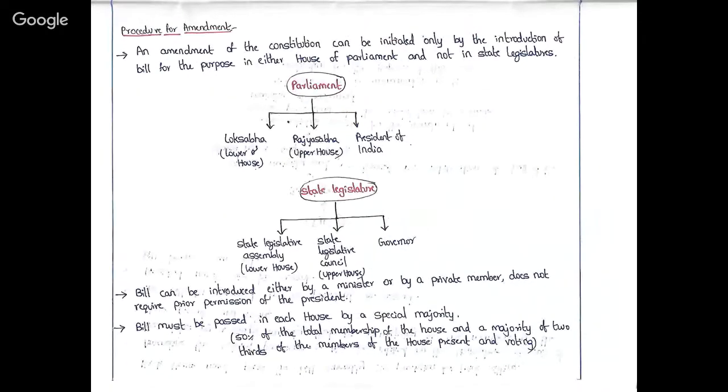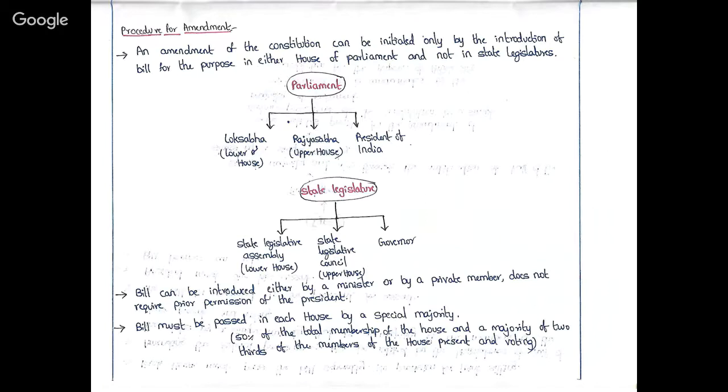Then what is the procedure for amendment of the constitution? An amendment of the constitution can be initiated only by the introduction of a bill for the purpose in either house of parliament and not in state legislatures. We already saw article 368 in part 20, which deals with the powers of the parliament to amend the constitution.